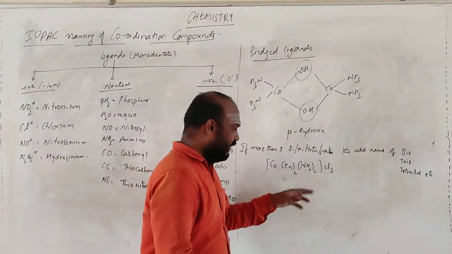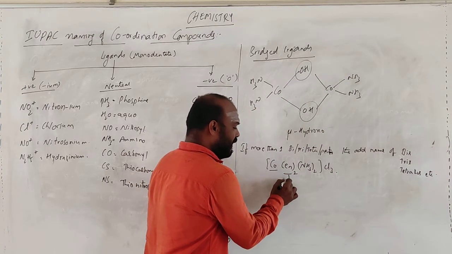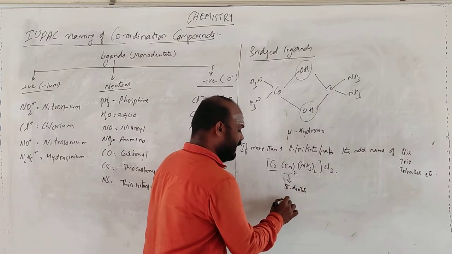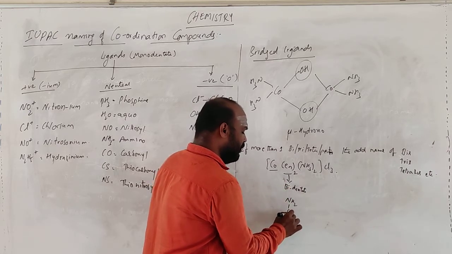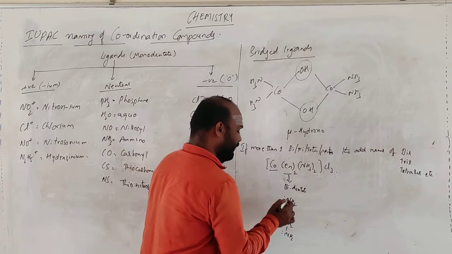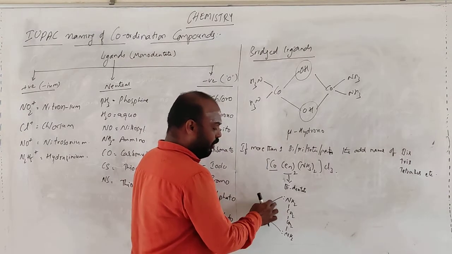This is an example like cobalt en. En is a bidentate ligand. The structure is like this, as I have already said: NH2, CH2, CH2, NH2. One molecule forms two coordinate bonds.